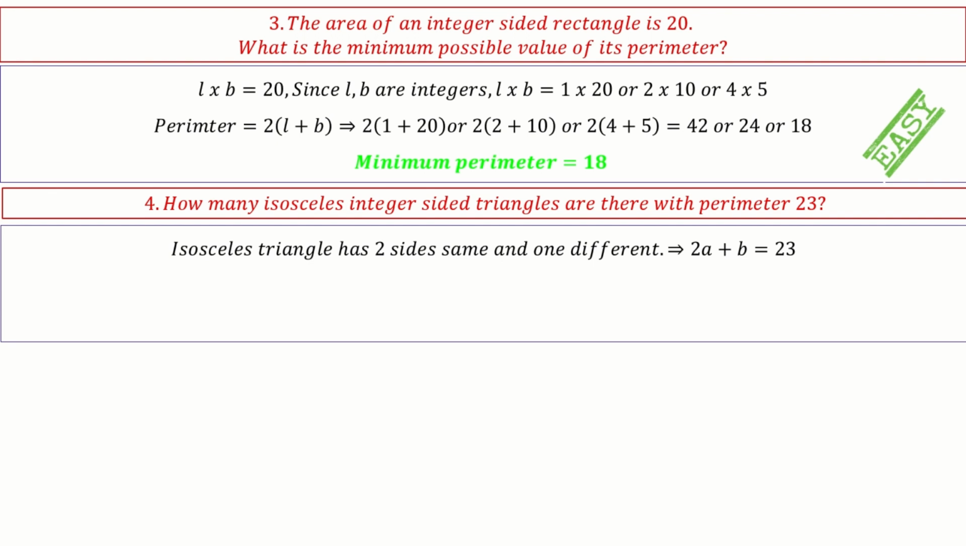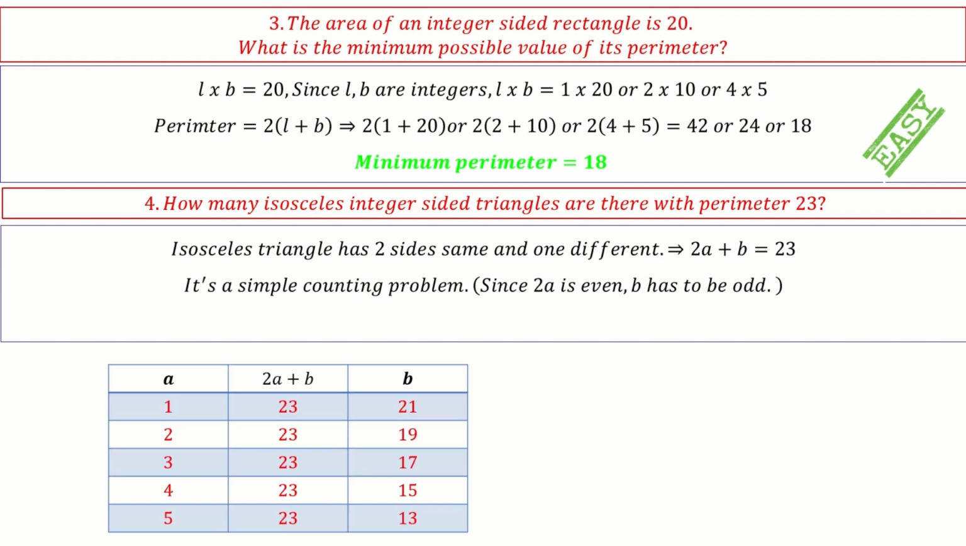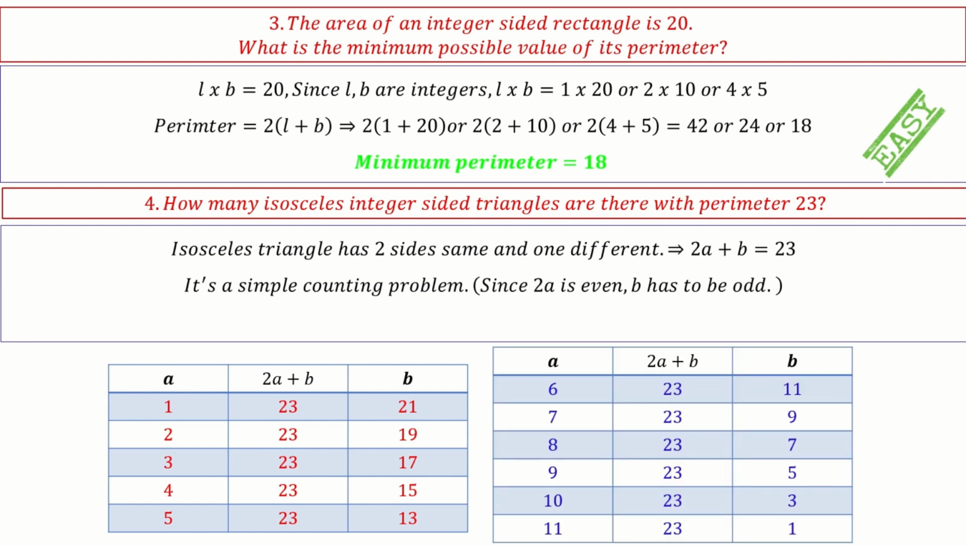Now this makes our counting easier. We can consider only the odd values for b. We don't need to consider the even values for b. So now it's a simple counting problem. You take a and use 2a plus b to get the value of b. If a is 1, you get b as 21. If a is 2, you get 19. If a is 3, 17. So you just start doing this counting, and you will get a total of 11 possibilities.